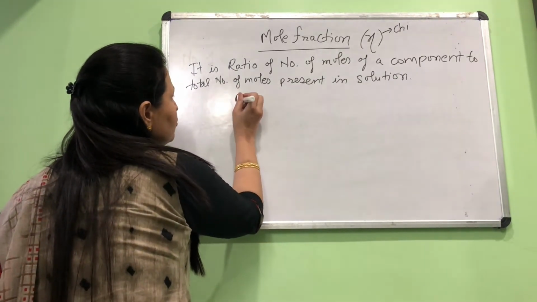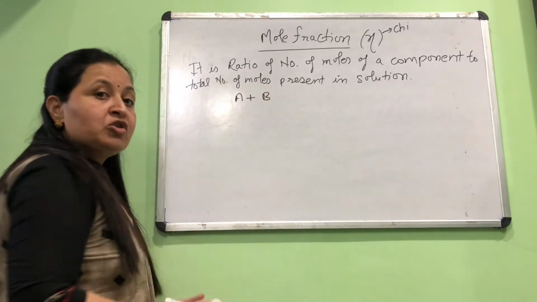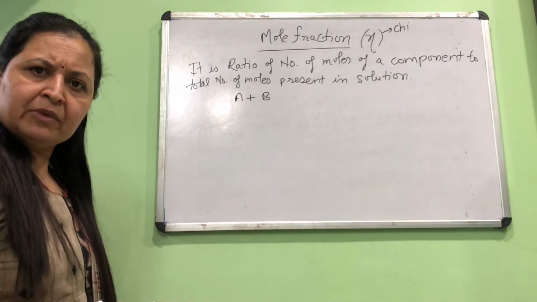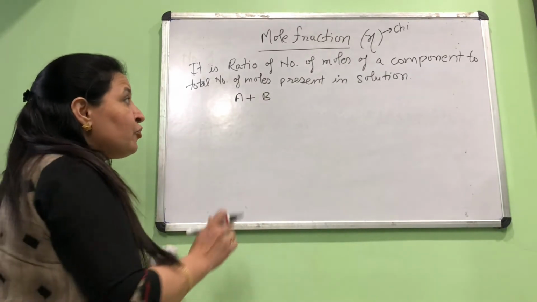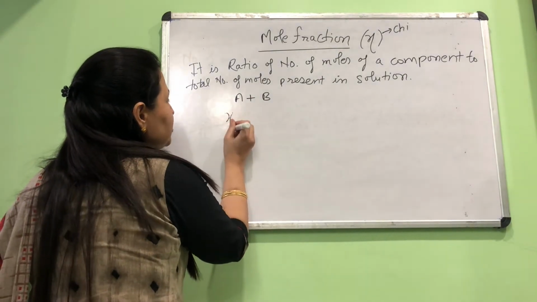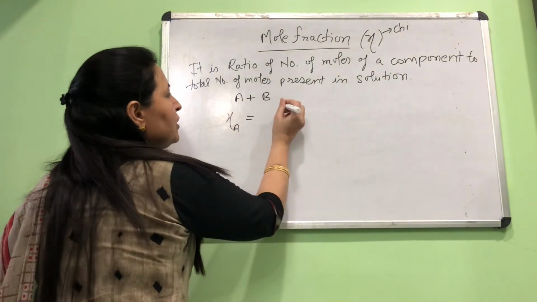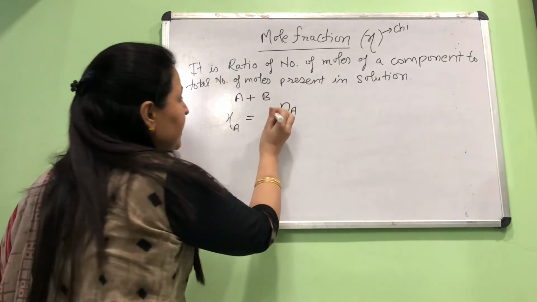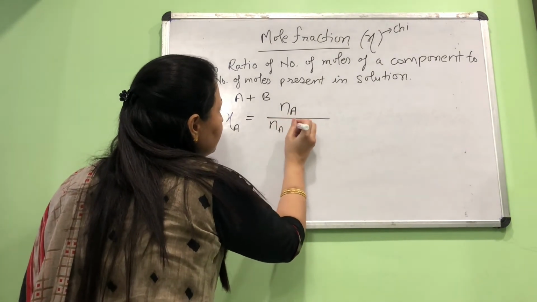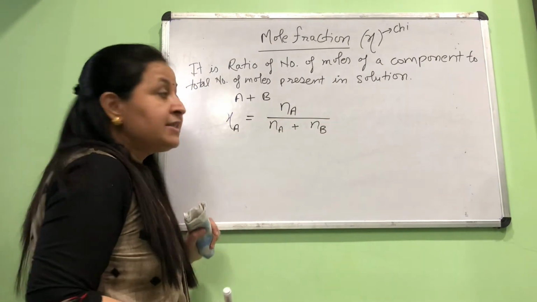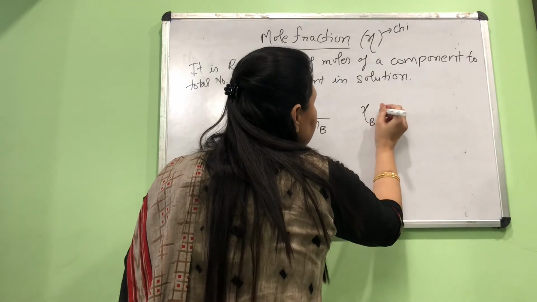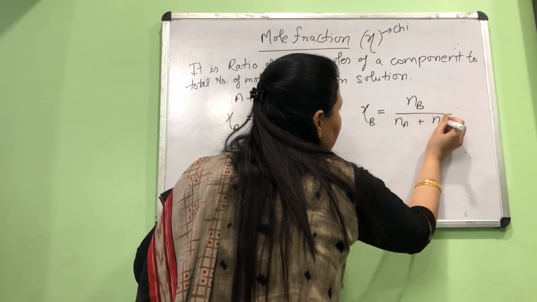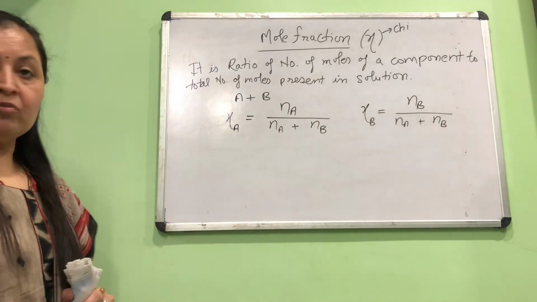Suppose there is a solution of two components A and B. एक solution है जिसमें सिर्फ दो ही component है, component A and component B. Anyone can be solute, anyone can be solvent. I'm just saying there are two components. Okay. So if I want to find mole fraction for A, then it will be equal to number of moles of A. This small n denotes number of moles for component A divided by number of moles of A plus number of moles of B. Similarly, what will be chi B? Chi B will be number of moles of B upon number of moles of A plus number of moles of B. So these are the individual mole fractions.